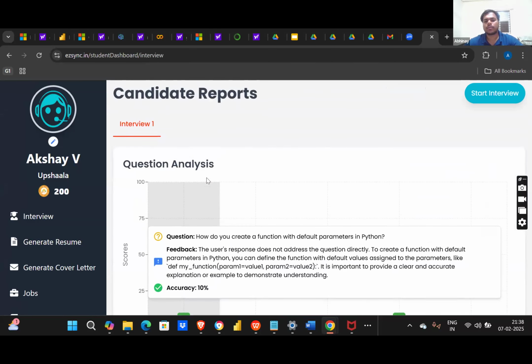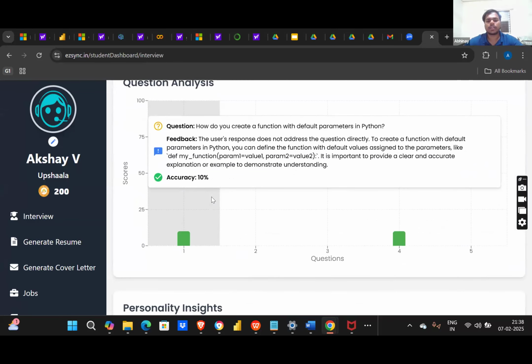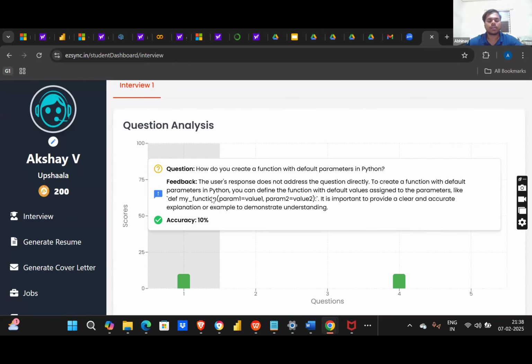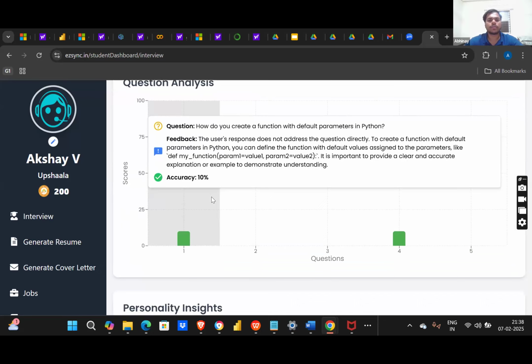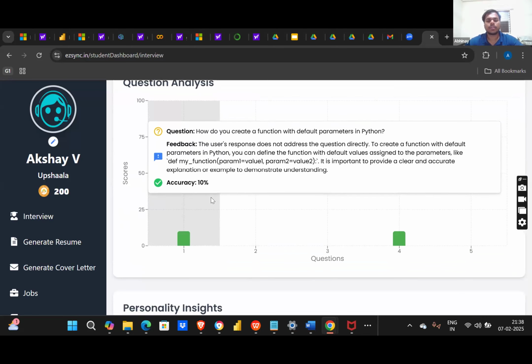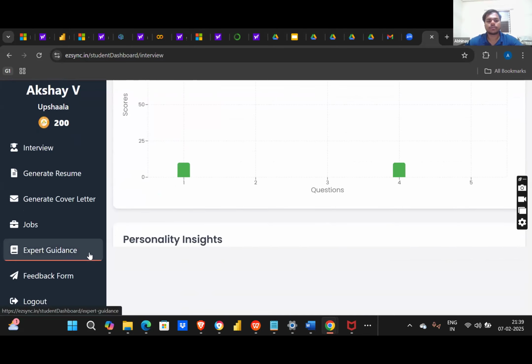So you can see some of the questions, whatever you were saying, that has been captured, and you can see the feedback also. The user response does not address the question directly, because you were just talking to me instead of creating a function with the default parameter. So that gives you some kind of feedback, and you will learn things while doing the mock interview practice. Meanwhile you can go through some other features also, like resume, cover letter, jobs, and other things.